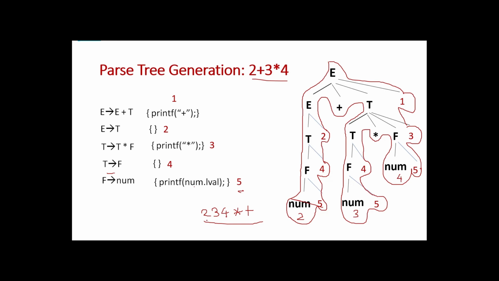So using the production and semantic action rules, we can evaluate any Boolean expressions. Hope you understand. Semantic action rules, that is syntax directed translation, are very much useful for the parser to perform intelligently.